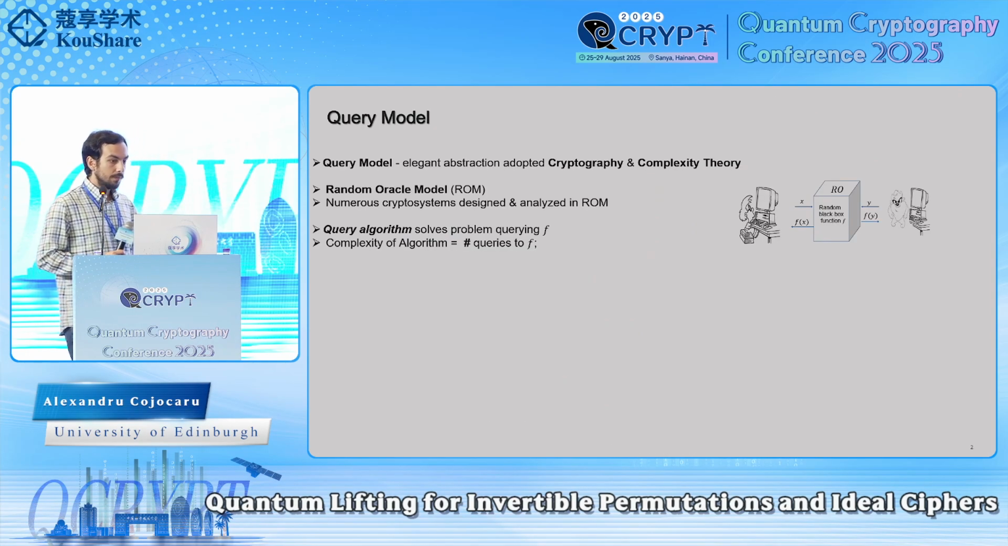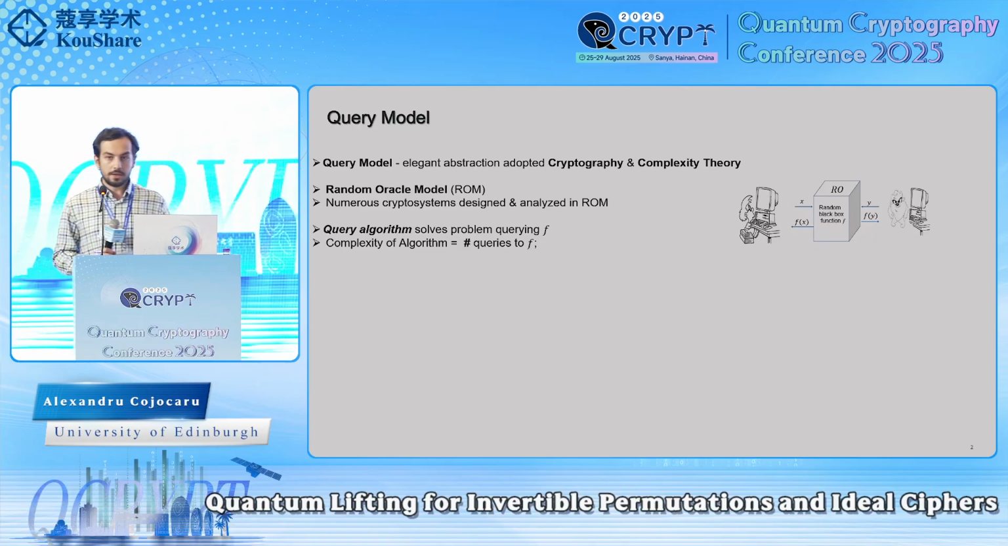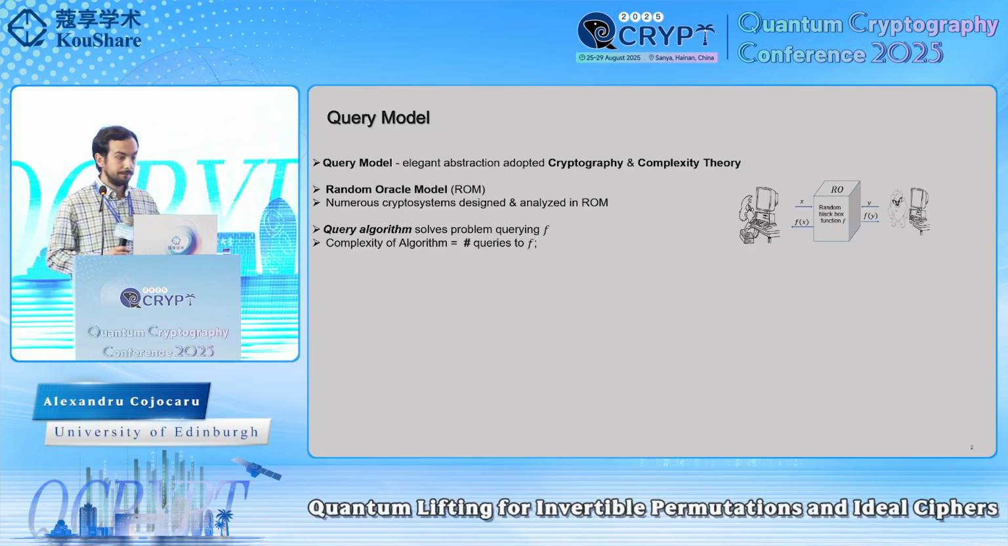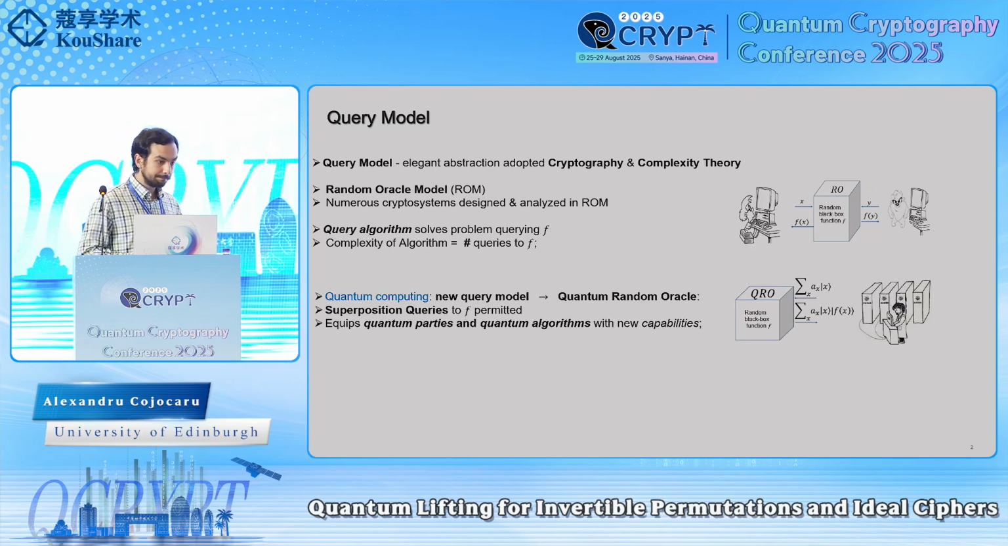In this presentation, we are going to work in the query model, a well-known elegant abstraction widely used in both cryptography and complexity theory. The most famous example is the random oracle, in which several cryptosystems are designed and analyzed. In this model, a query algorithm tries to solve a particular problem by just querying a black box function, and the complexity of this algorithm is given solely by the number of queries performed to this black box function.